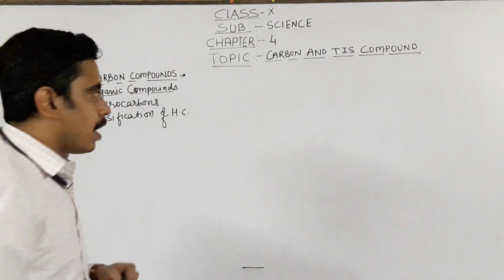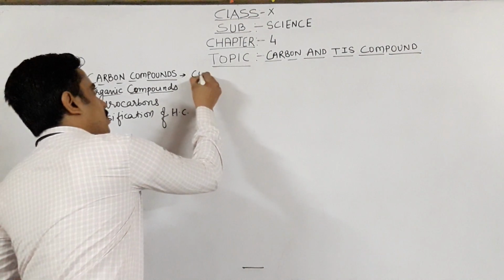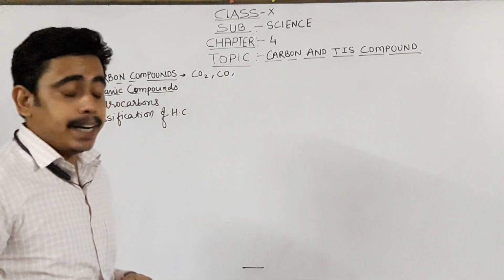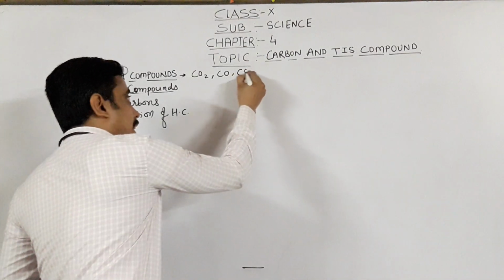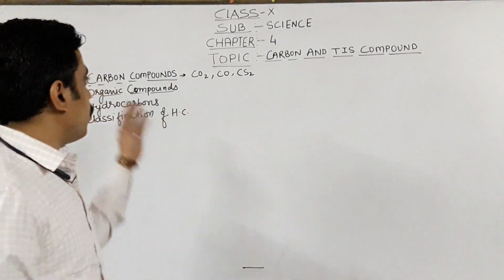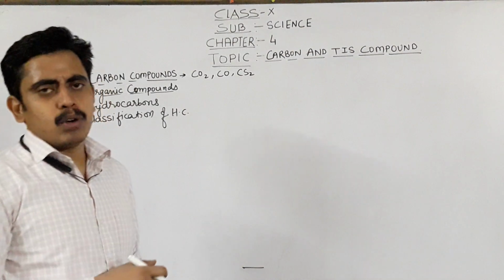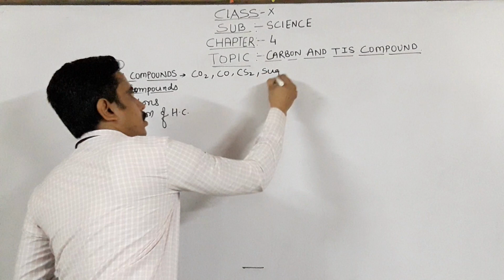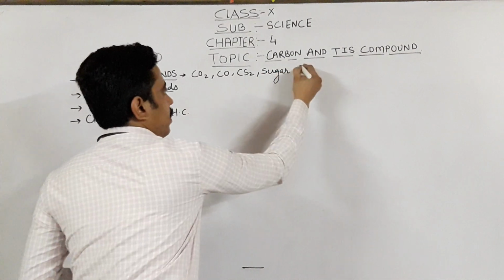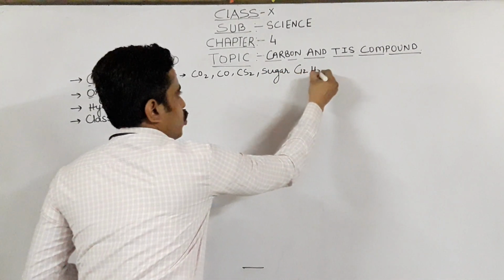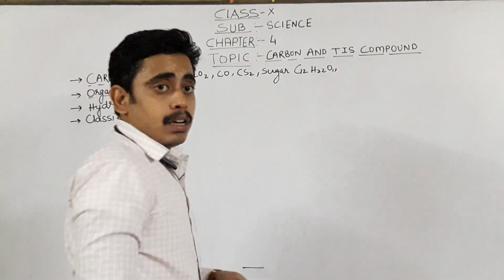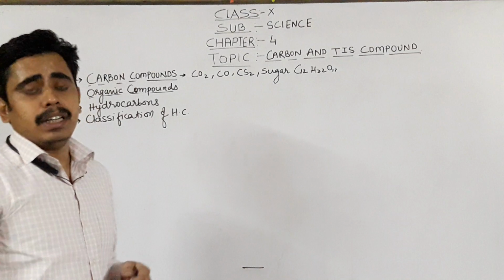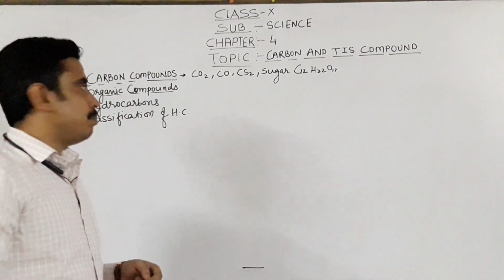Some examples of carbon compounds are CO2, that is carbon dioxide, carbon monoxide, and carbon disulfide. These are all compounds of carbon. Any compound in which carbon is present. As an example, you can take sugar, whose formula is C12H22O11. Glucose too. All these compounds having carbon in them are known as carbon compounds.